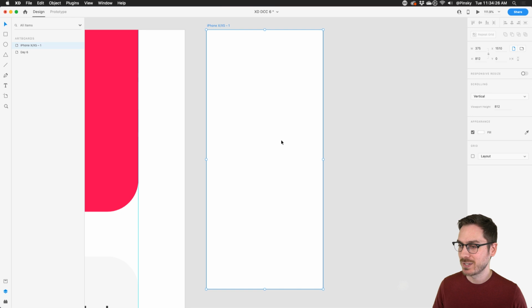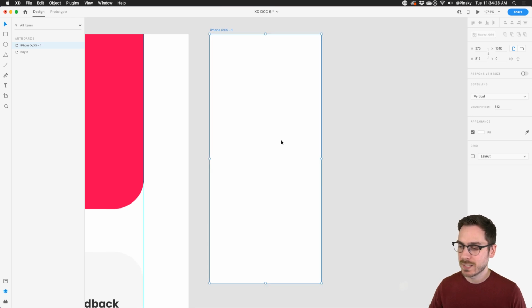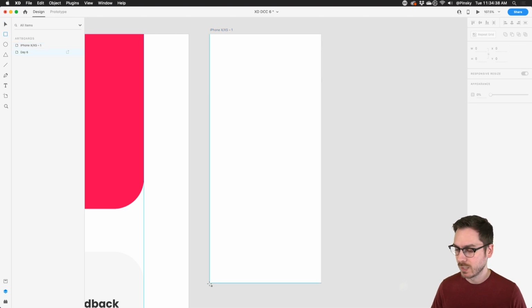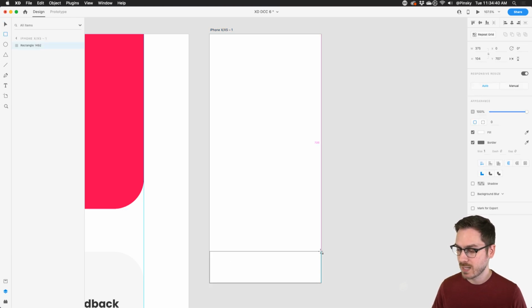All right, so here's the artboard here, and let's very quickly start by just adding some elements to this. We might want some text at the top. We might want a navigation bar at the bottom. So I'm going to simply grab my rectangle tool, draw one out at the bottom right here, making sure to leave a little bit extra space because there is that home indicator right down at the bottom.